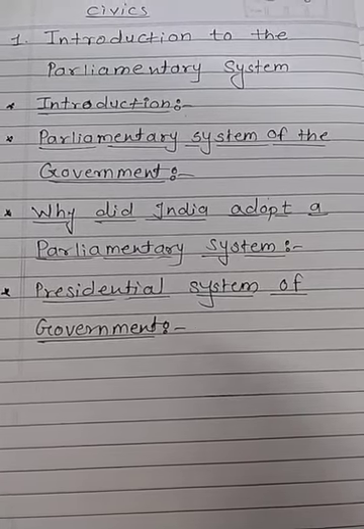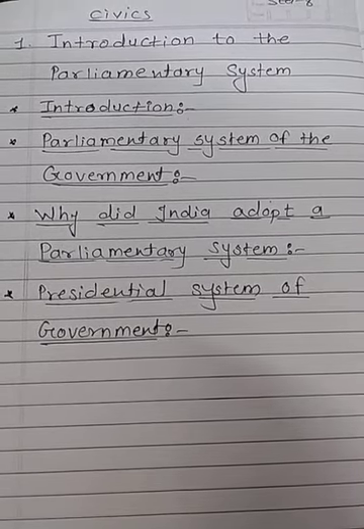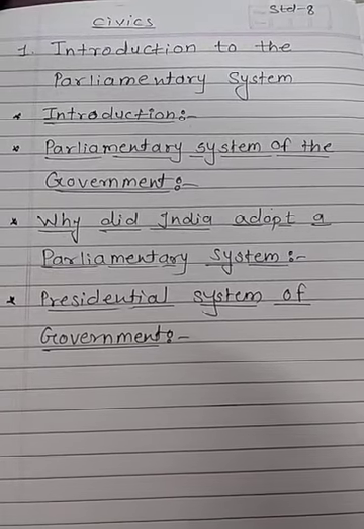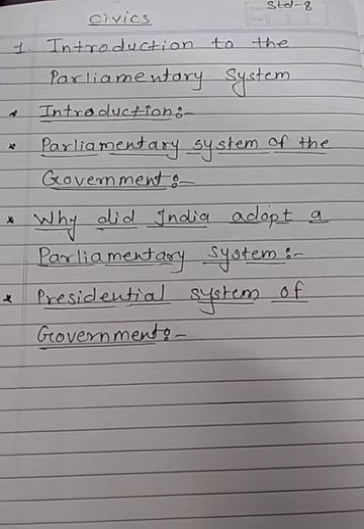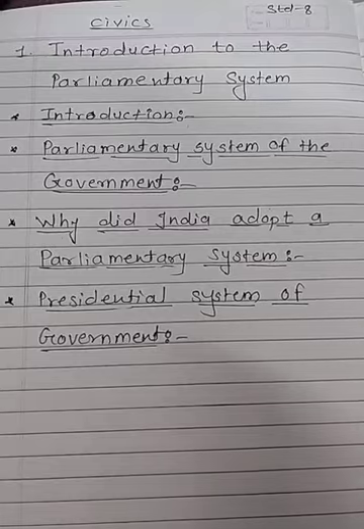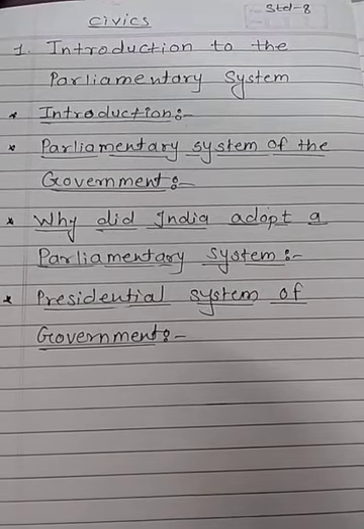Though the three organs are independent from each other, there is enough connection between them to work in harmony, that means in coordination. The United States of America has adopted the presidential system of government. These are some features of this system. In a presidential form of government, the legislature and the executive are not directly dependent on each other.